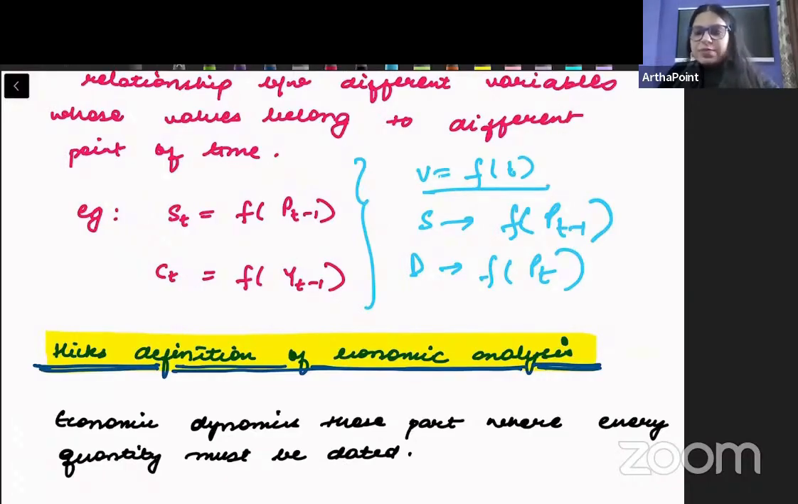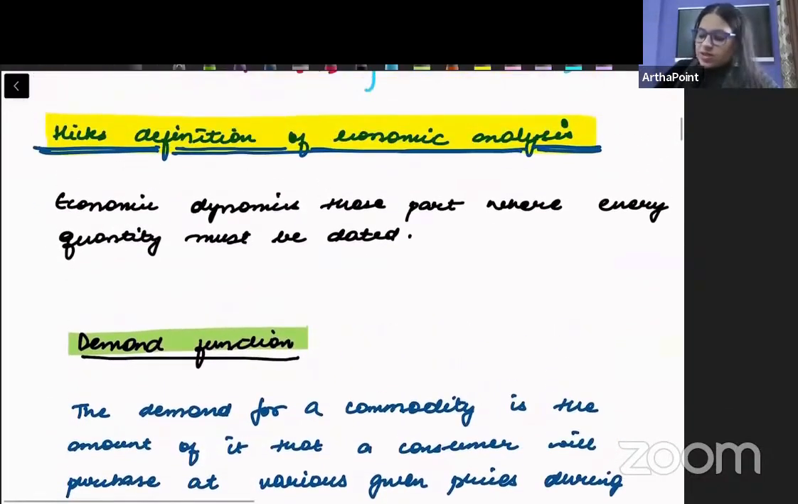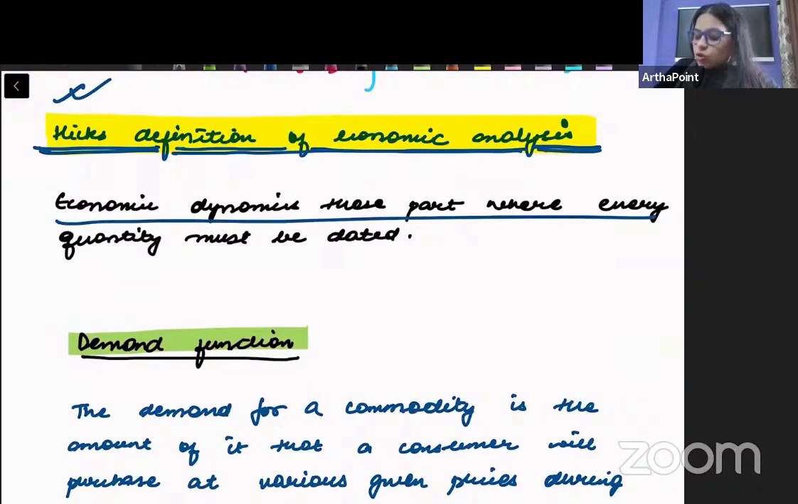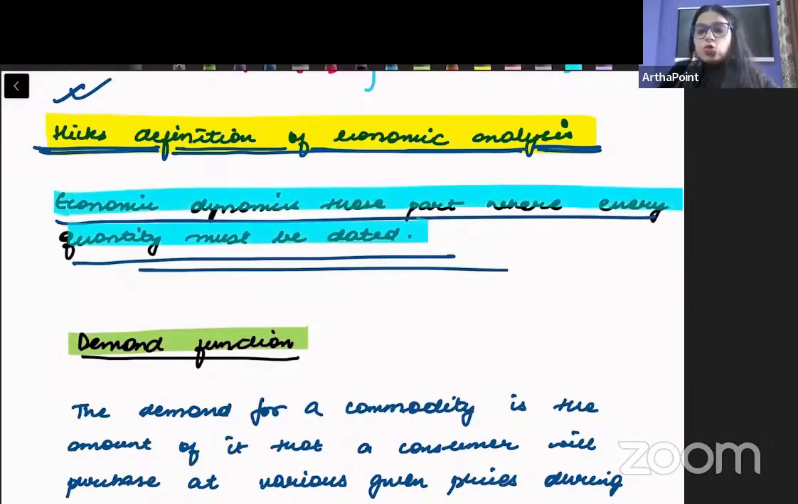Many people have given different definitions of dynamics. For example, Hicks said that economic dynamics is those parts where every quantity must be dated. So sometimes they may ask you statements like who stated that economic dynamics is where everything is dated. So these statements may also be important.